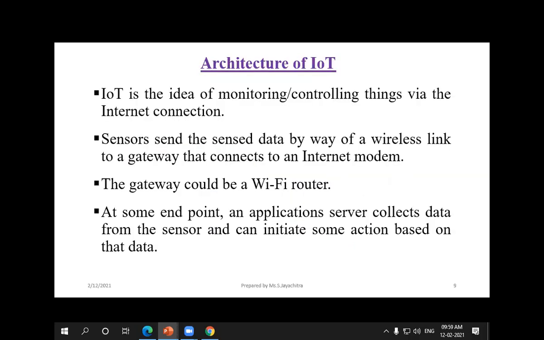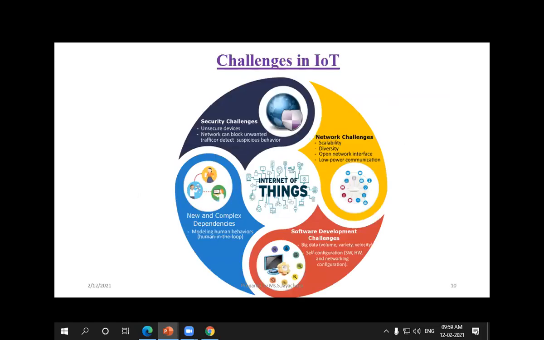And this is the architecture explanation. IoT is mainly used to monitor and control things. The sensors will sense the information and transmit it to the modem and the Wi-Fi router, which is nothing but a gateway that will access a communication protocol. The Wi-Fi router is the most commonly used, and the application server will collect the information from the cloud and perform the operations accordingly.